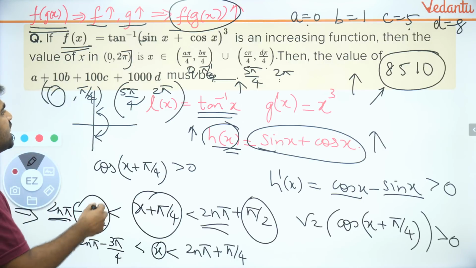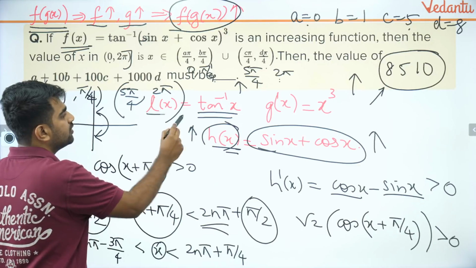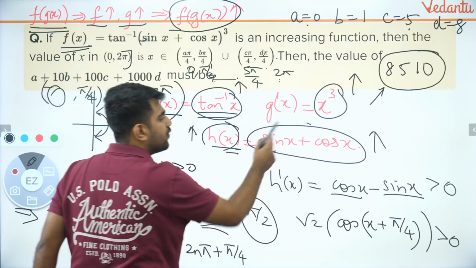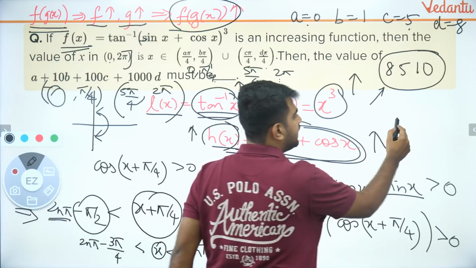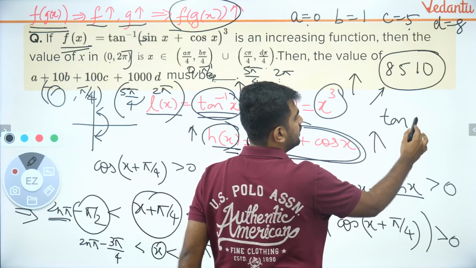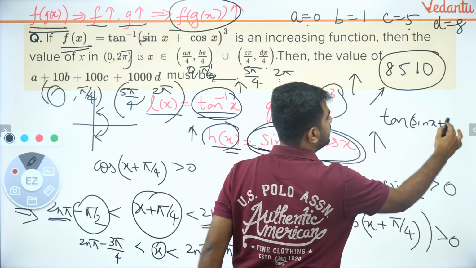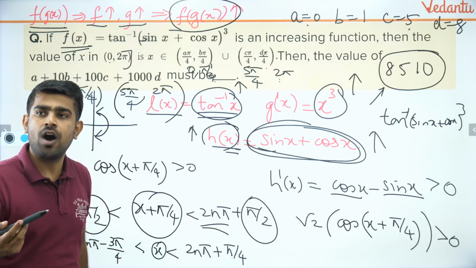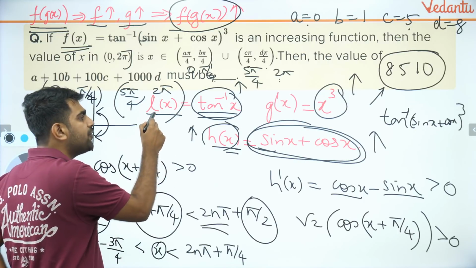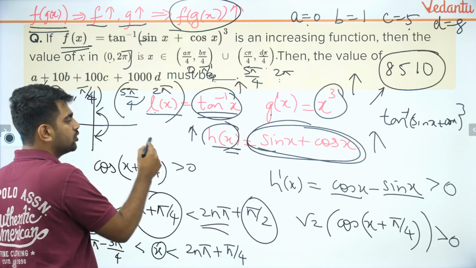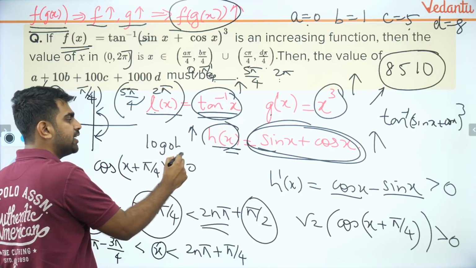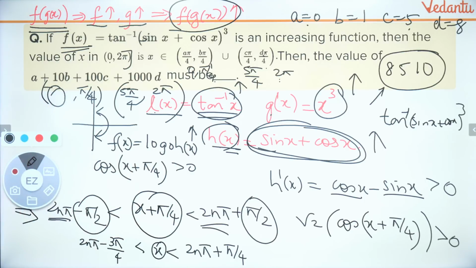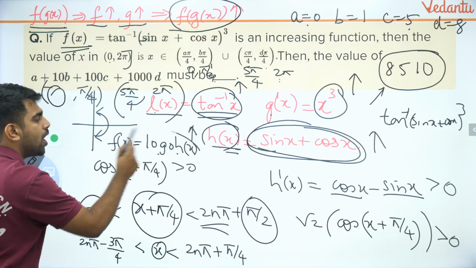What did I do here? I wrote three functions: tan inverse of x, g of x, and h of x. Now, do you all agree that tan inverse of (sine of x plus cos of x) whole cube is our function? So it is nothing but the composition of L of x, g of x, h of x. So L of g of h is my f of x. Don't you agree, Sharafat? L of g of h is my composition.